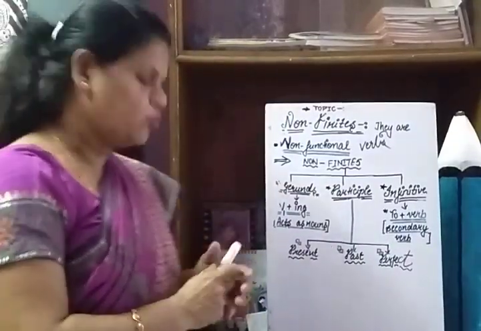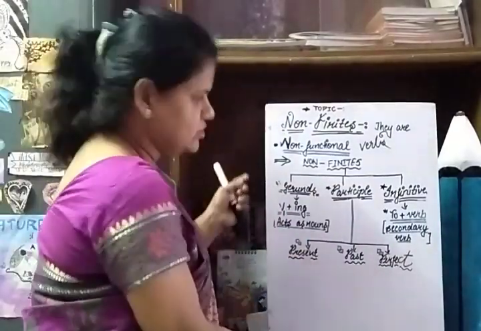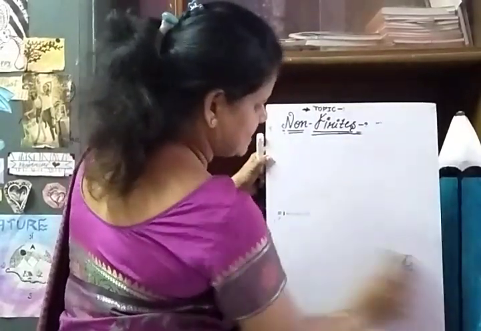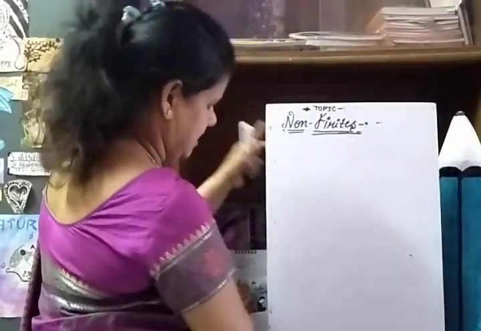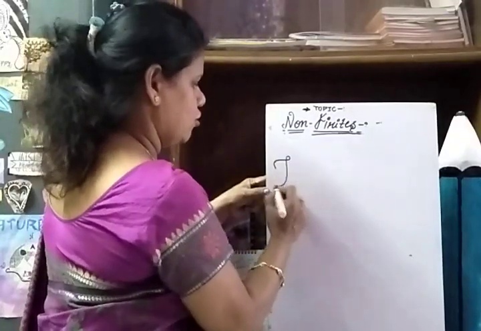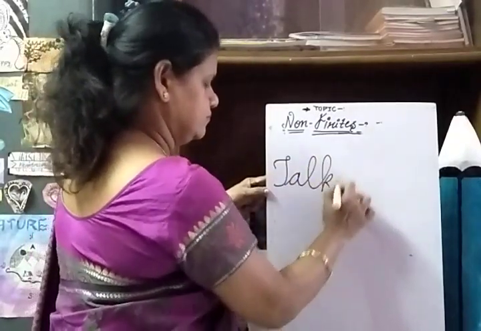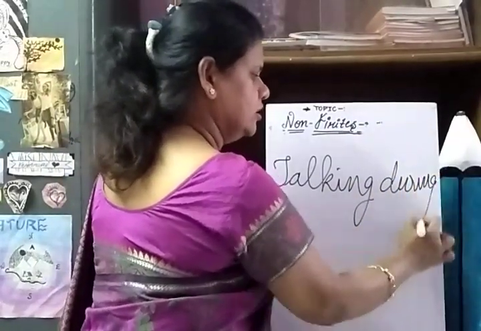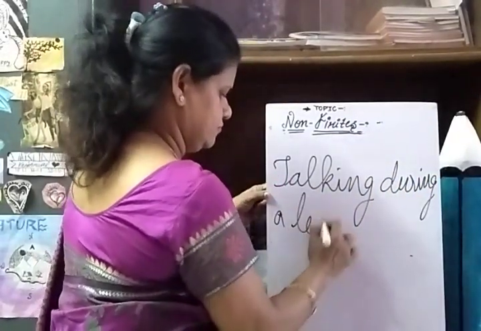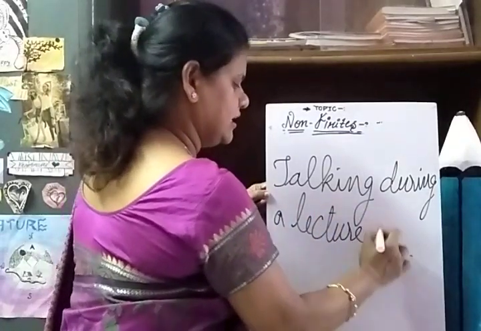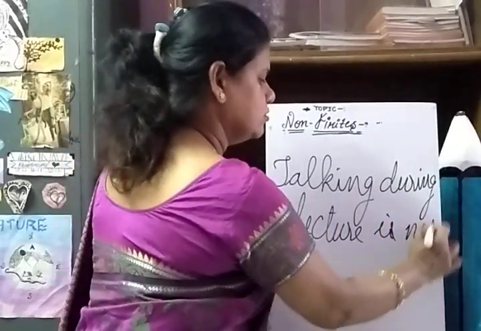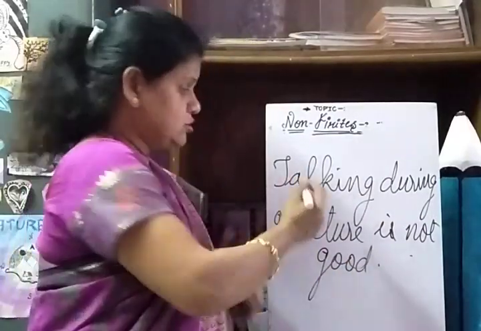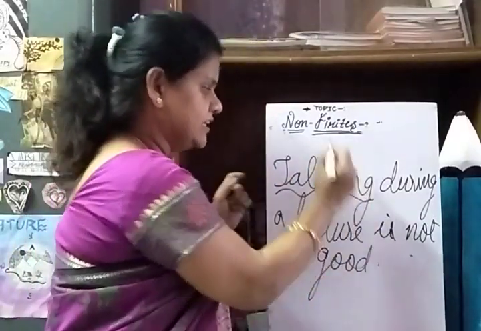Okay, so I'll give you one example for gerund. Talking during a lecture is not good, right? In this example, if you take talking, see, it's a verb.